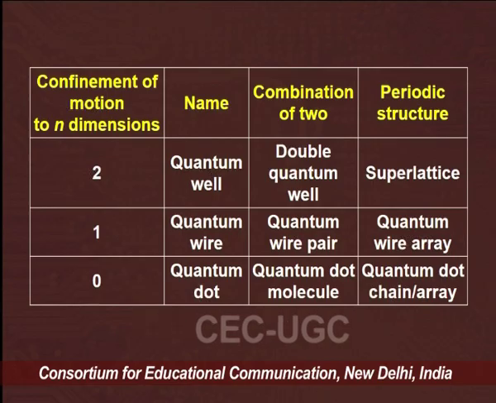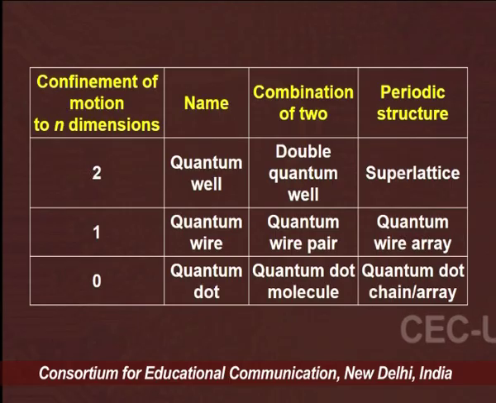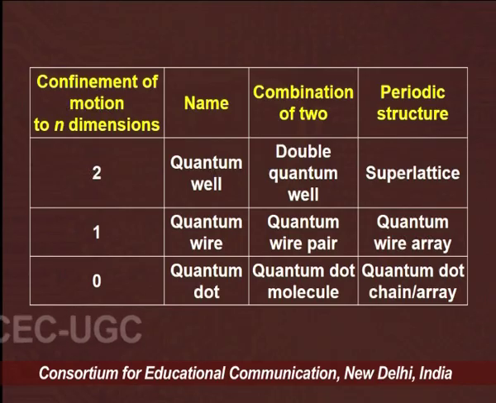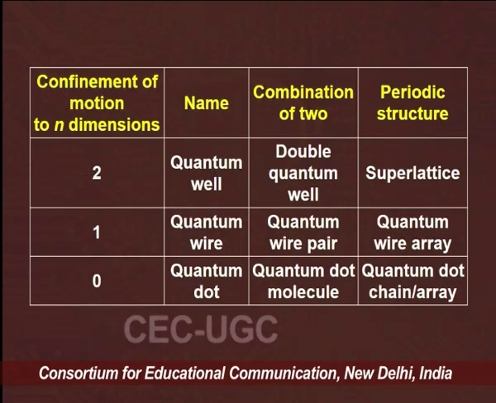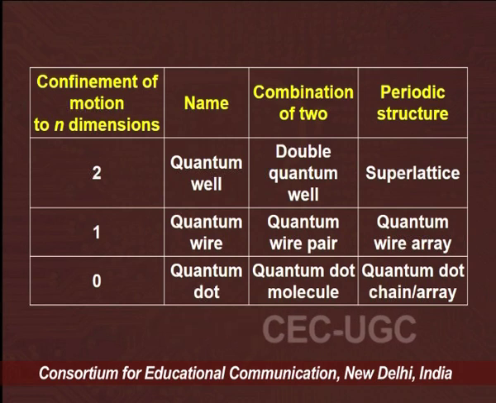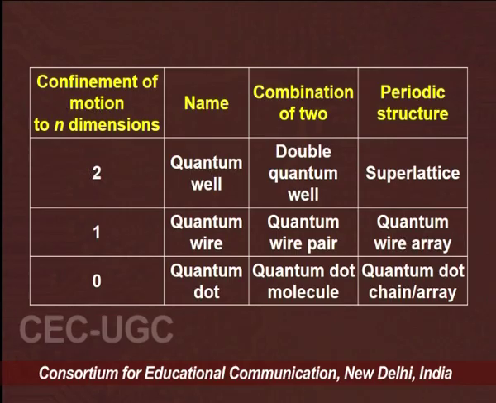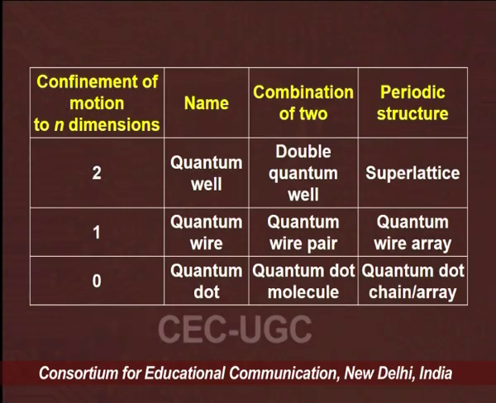If we talk about two dimensions, there is the quantum well, the double quantum well, and the superlattice. Combining two quantum wells, two dimensional materials, we can get a double quantum well.